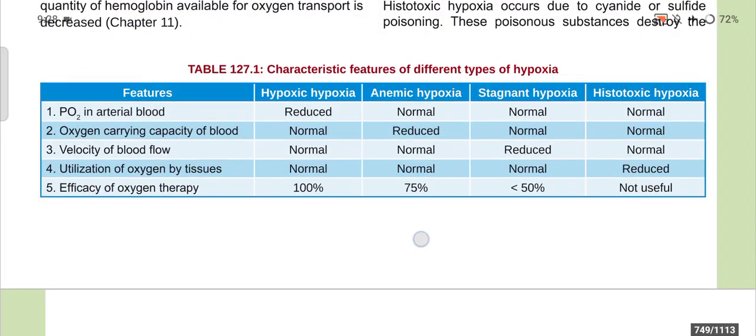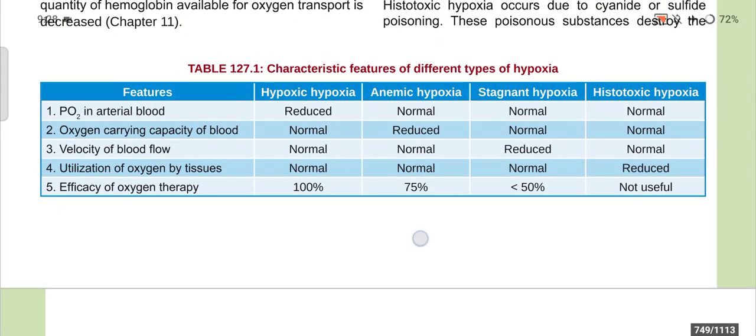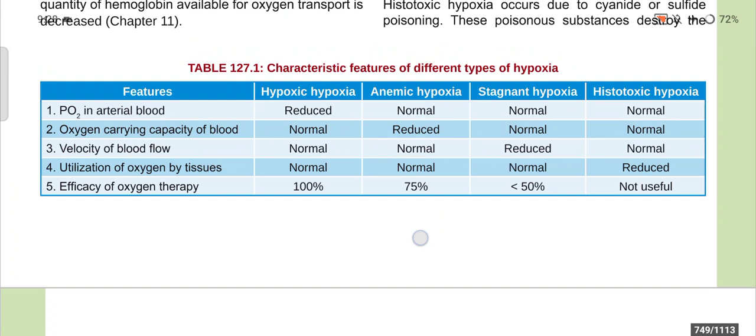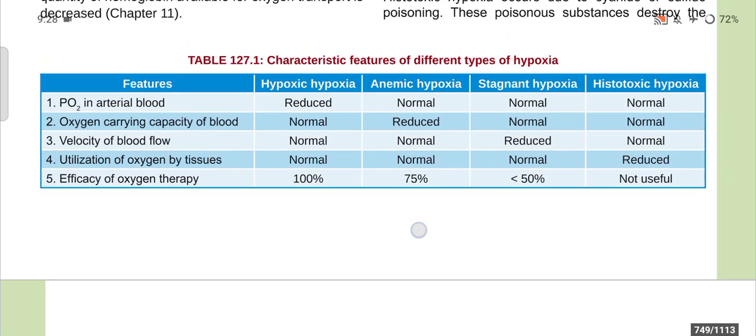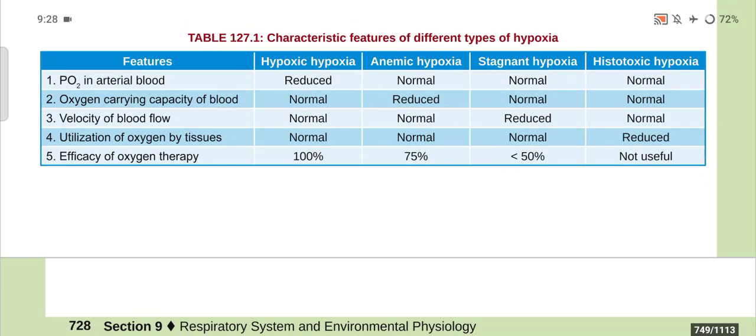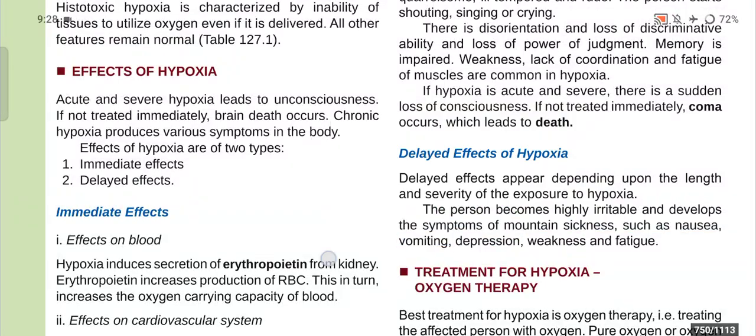Now, utilization of oxygen by tissues is normal in hypoxic, anemic and stagnant, but it is reduced in histotoxic. Now, efficacy of oxygen therapy: hypoxic hypoxia 100%, anemic 75%, stagnant nearly 50% or less, but in histotoxic it is not useful.